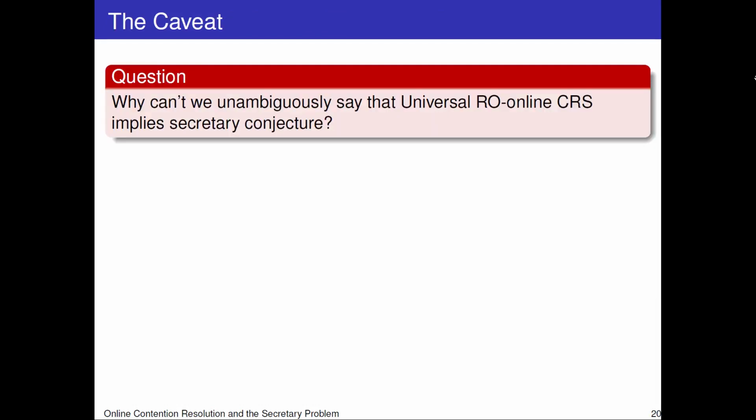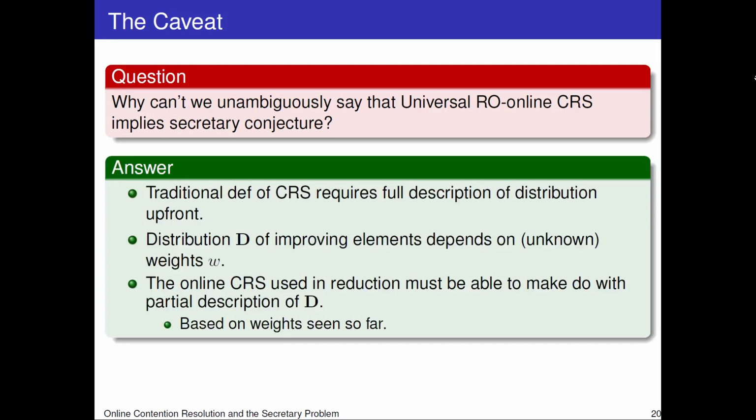Now, why wasn't I able to say unambiguously that universal online CRS implies the secretary conjecture? This is the caveat that I'm talking about. The answer is as follows. The traditional definition of a contention resolution scheme requires a full description of the distribution to be given up front. However, the distribution D of improving elements as it is encountered in the secretary problem depends on these unknown weights W. Therefore, the online CRS that's used in the reduction must be able to make do with this partial description once it starts resolving contention. And this partial description is based on the weights seen so far.